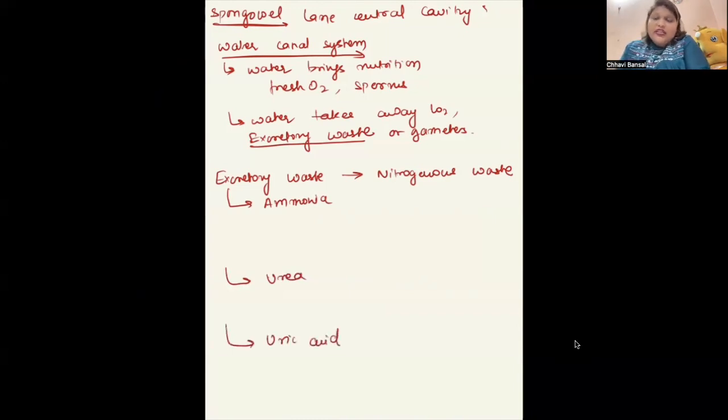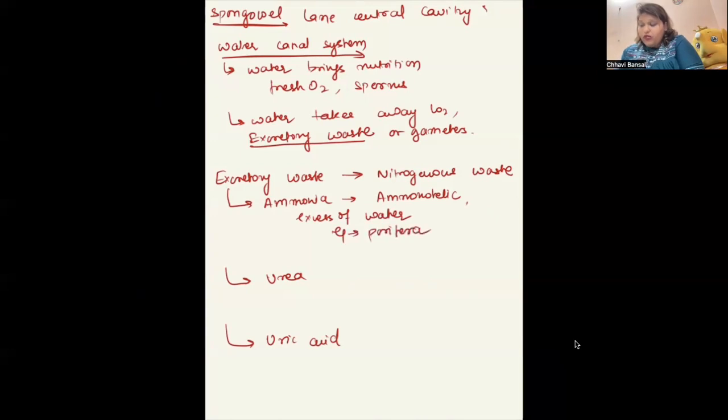The organisms that release ammonia as a nitrogenous waste are called ammonotelic organisms. This is mostly found when excess water is present, meaning aquatic organisms, and we know poriferans are aquatic organisms, so poriferans are ammonotelic in nature. Excess of water, example Porifera. Plus, ammonia is very toxic. Why do we need so much water? Because it's very toxic. To remove the ammonia from the body, we require a lot of water.